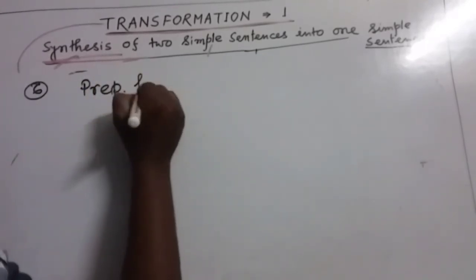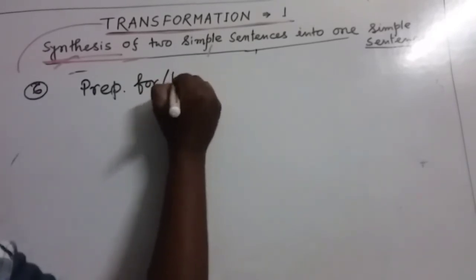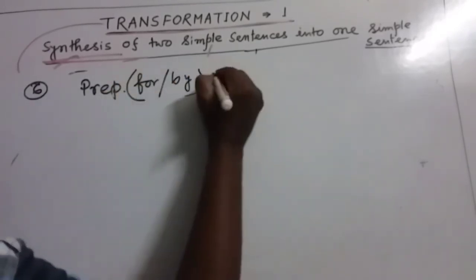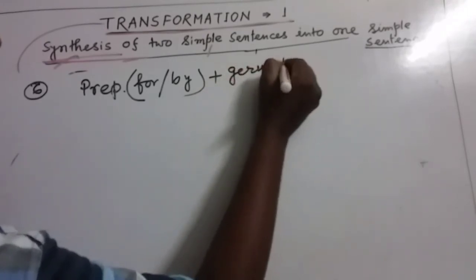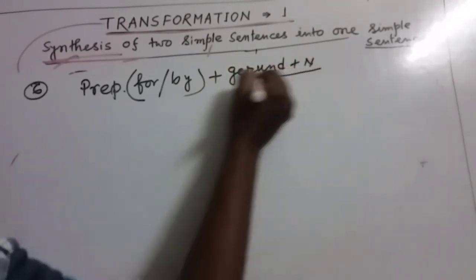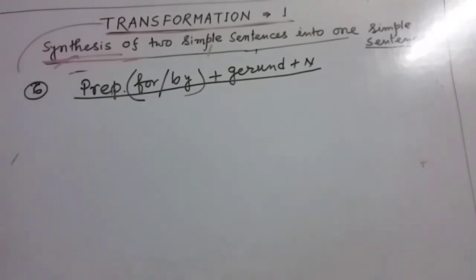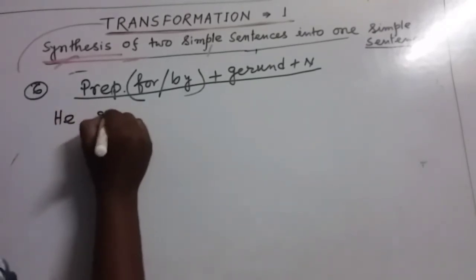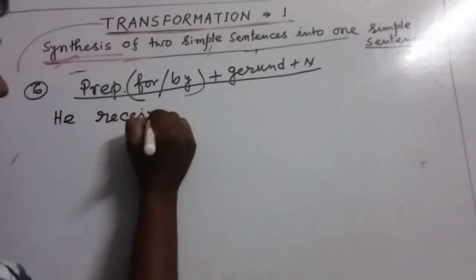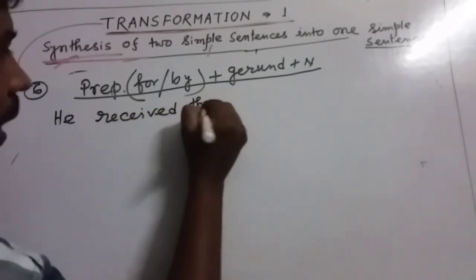Preposition, maybe for, maybe by, then gerund, then one noun. By using this structure, we can write down one simple sentence. That means we can combine two simple sentences into one simple sentence by using this structure. Let's look at the example. He received the award.